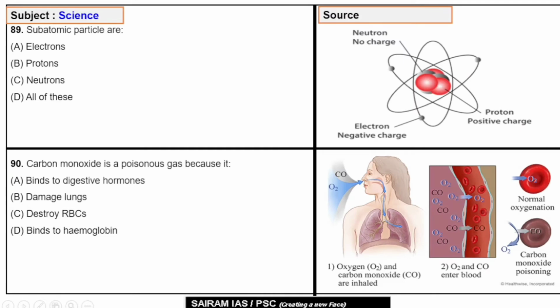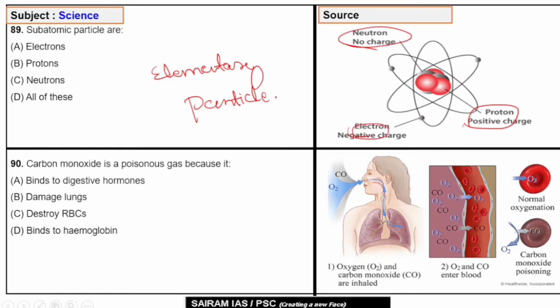Question number 89. Subatomic particles are electrons, protons, neutrons. Subatomic particles are also called elementary particles. Atoms are made of a proton, neutron, and electron, also known as subatomic particles, and because an atom is neutral, the number of electrons is equal to the number of protons. So the correct answer will be D. All of these.